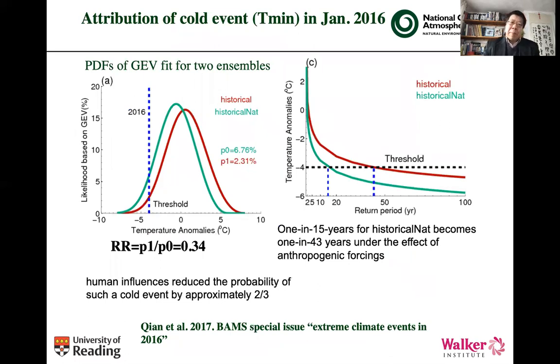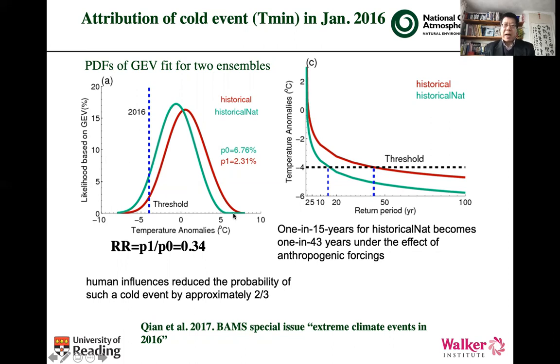Using the Met Office attribution system, with both natural and historical simulations for 2016, the group analyzed the probability density function for that kind of event. Shown here is the probability density function against temperature anomalies.